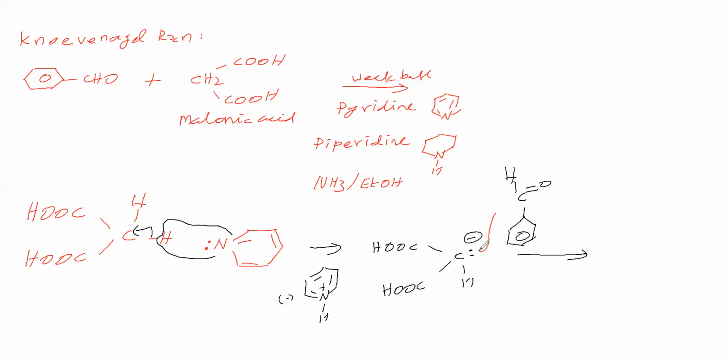This carbanion attacks the carbonyl carbon and this bond migrates. What we get is benzaldehyde's phenyl ring with CH, and the C=O becomes O minus, then here CH with COOH and COOH.